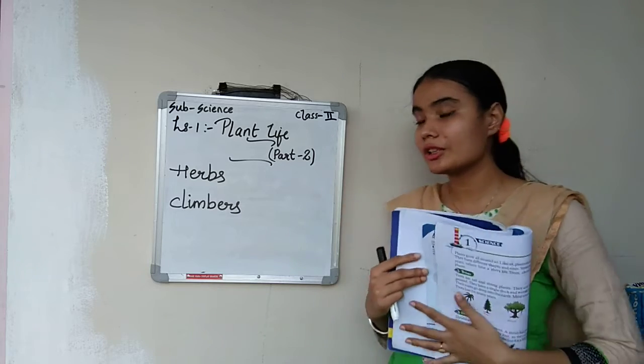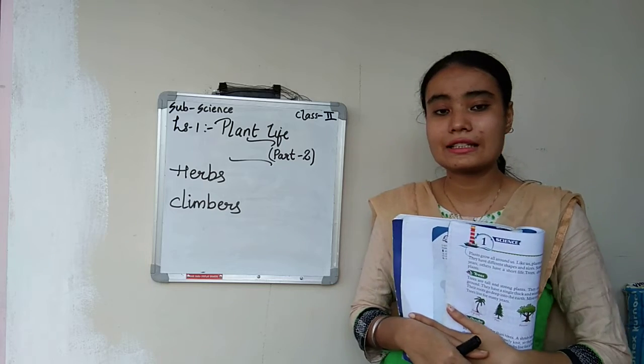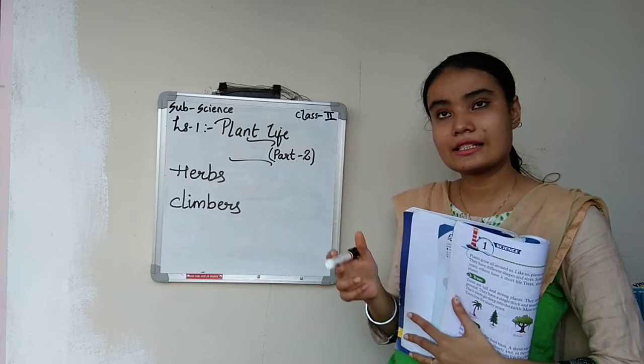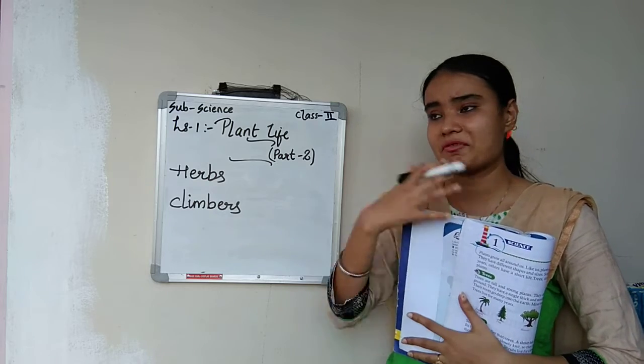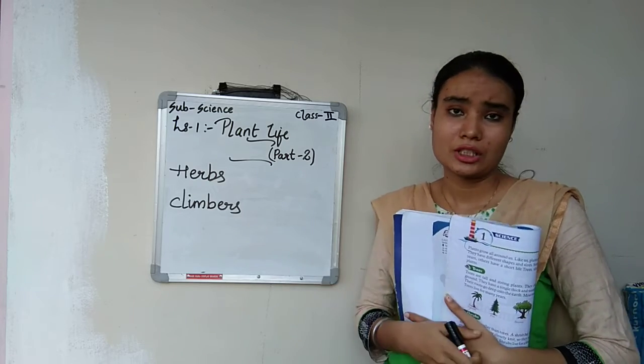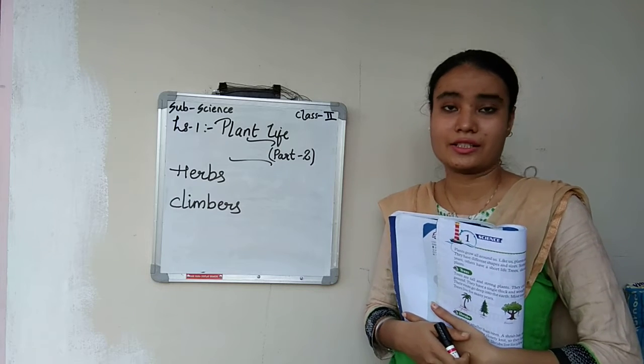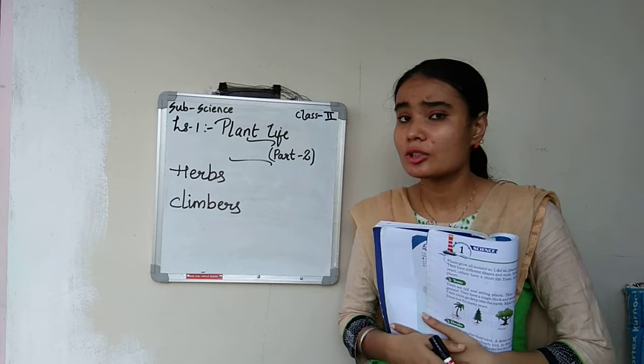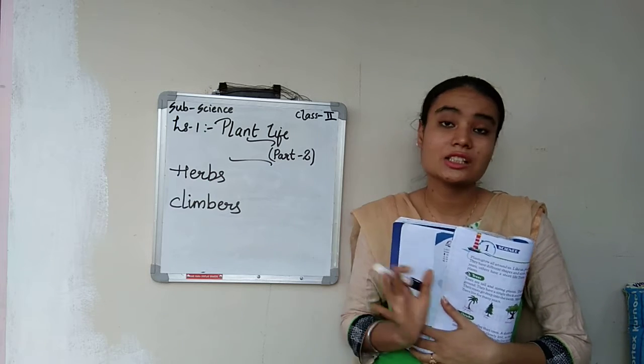The special quality of herb plants is that they are seasonal plants. They take one season, and in that season only they will grow, give flowers and give fruits. For example, अगर कोई herb plant जैसा कि summer में grow होता है, that plant will not grow in the winter season.